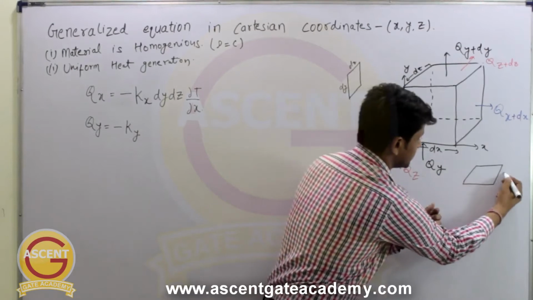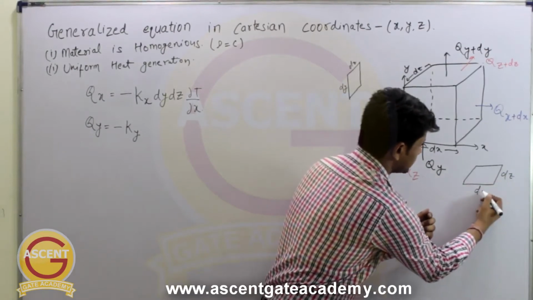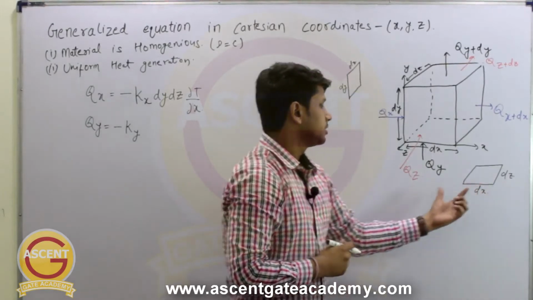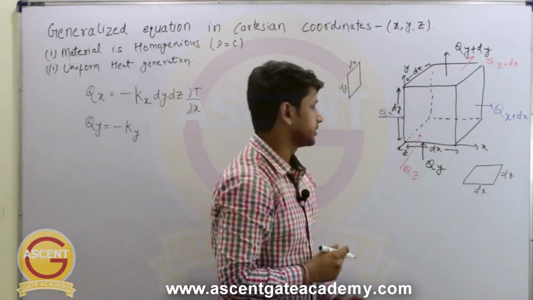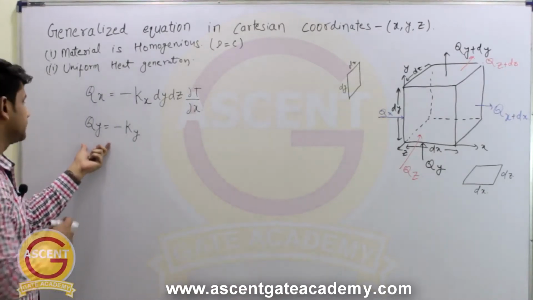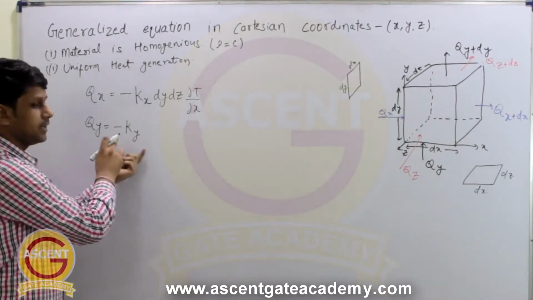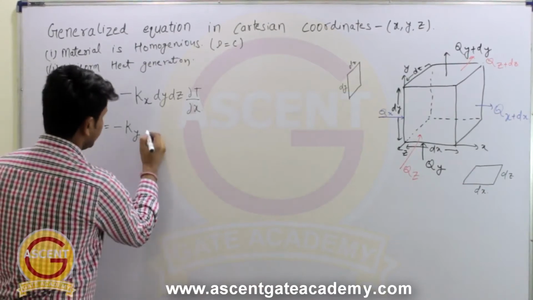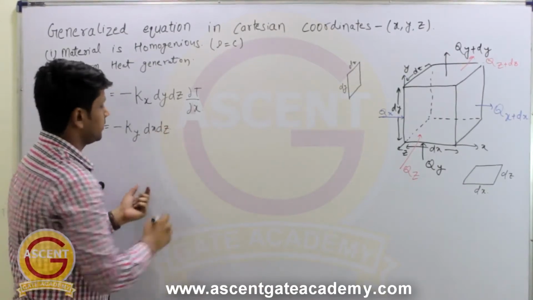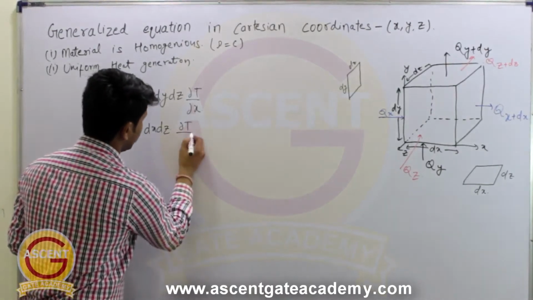This distance is dz and this is dx. So dx into dz is the area through which the heat is entering in y direction. So Qy will be minus Ky into dx dz into del T by del y.